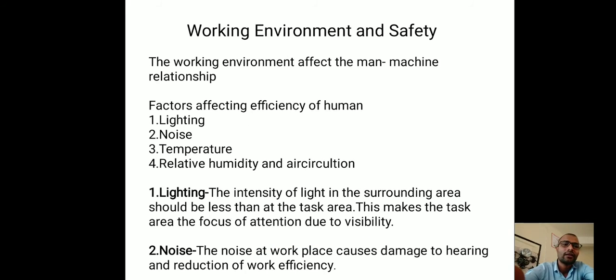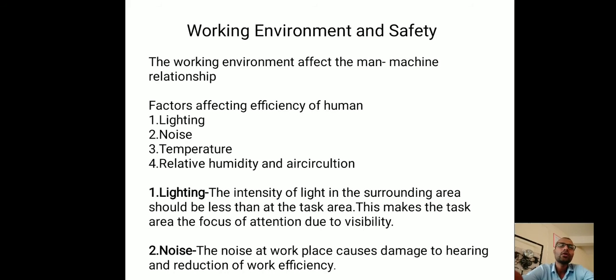Clear? Then friends, we have to discuss working environment and safety. As you know, the working environment directly affects the efficiency of the operator, the worker, or the driver. So the working environment should be good.